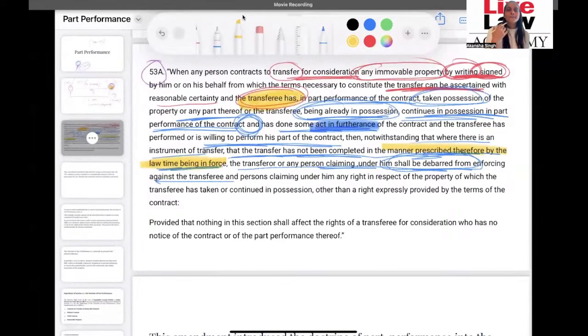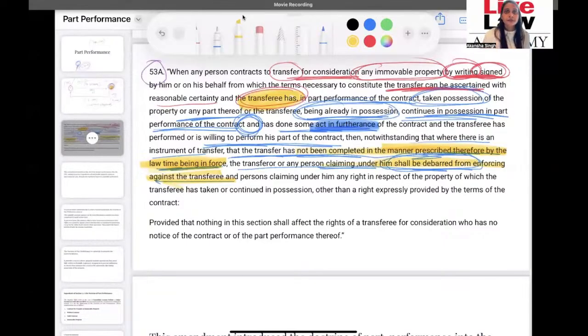So for example, when we talk about a sale, because we were discussing sale here, the requisites of a sale deed as per the Transfer of Property Act: it has to be in writing, it has to have two witnesses, attestation has to be done. So all of this has not been done. Therefore, even though it has not been completed in the manner prescribed, the transferor still will be debarred from enforcing the rights against the transferee. So this way, we protect the right of the transferee even though the absolute transfer has not been done.